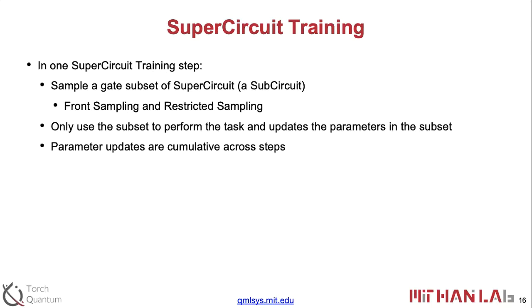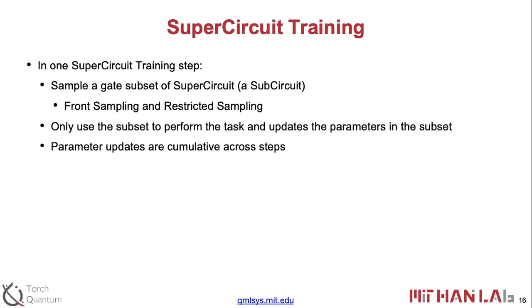Okay, so during the SuperCircuit training, we actually have two steps. The first one is to sample a gate subset of the SuperCircuit, which is the SubCircuit. So we sample from the SuperCircuit, and then we train that for one step. We only use the subset to perform the task, and then update the parameters in the subset. That is just for one step. And next step, we will sample a new set of gates, use that set of gates to do one forward pass, and then do one update step of the parameters. So we have an animation later.